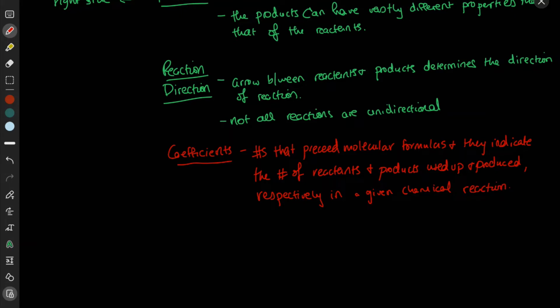They represent the number of reactants that are used up in a reaction and the number of products that are produced in a given chemical reaction. It's a number of each reactant and each product. All right, so that's the coefficient.